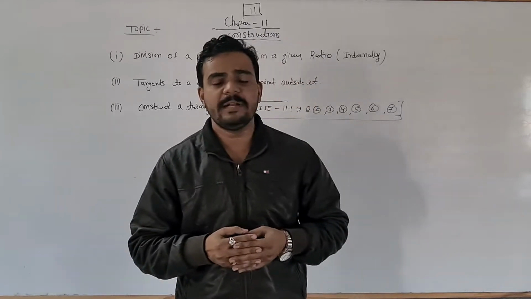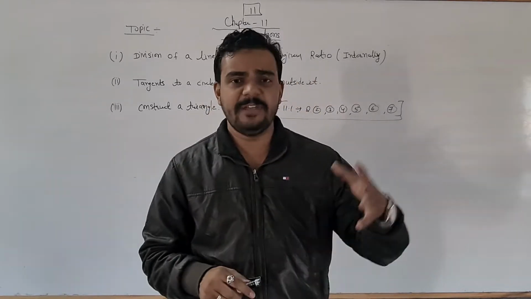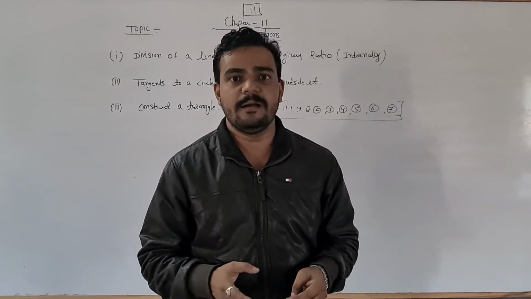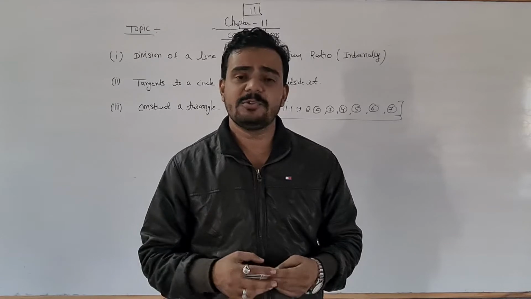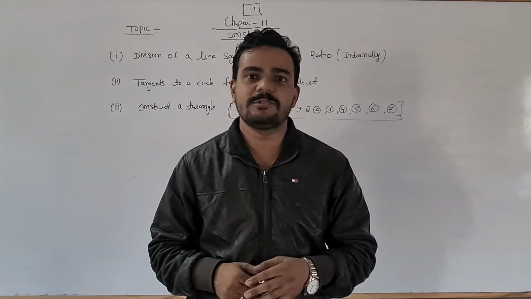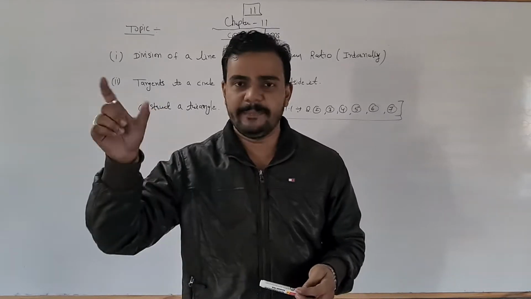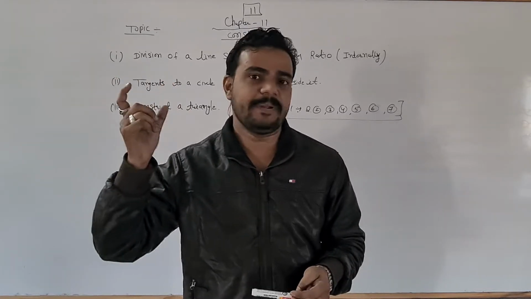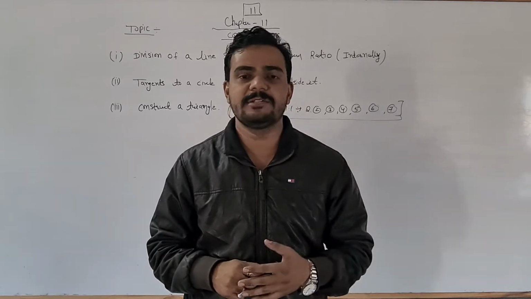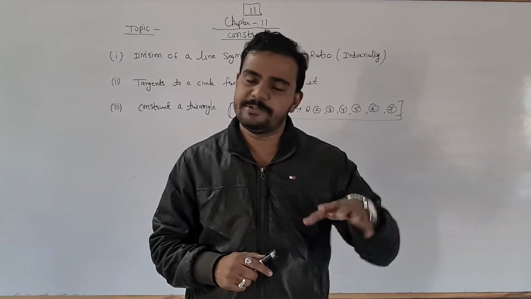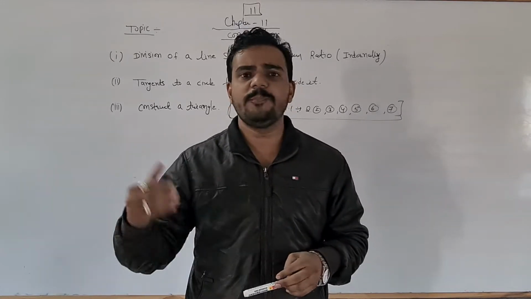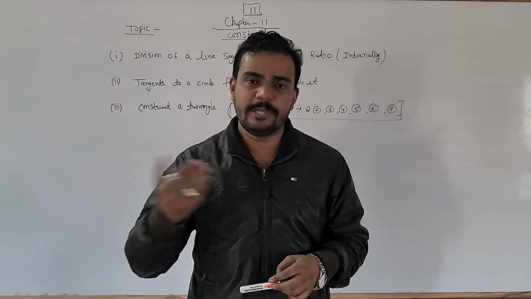As you know, construction means we have to construct some things with the help of a protractor, compass, ruler, and a pencil. You already learned this chapter in the 5th and 4th class. In those classes we already made a triangle with the help of a compass and pencil. Here also we have to construct some triangles or tangents. As you know, a line which touches a circle at a point is known as a tangent. So whatever things there are, you have to study them here too.